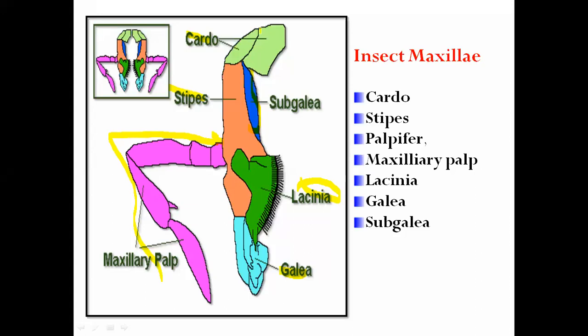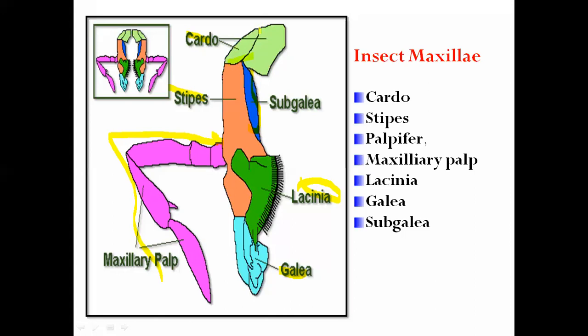Just to remind you, we learned the head capsule; at the lower end of the gena, that is the postgena, is where this cardo is articulated. समजून घेण्याचा प्रयत्न करा. जे आपण फिगर बघितली होती हेड कॅप्सूलची, त्या ठिकाणी लॅटरल साइडचा एक पार्ट होता जेना, that is the lateral side of the insect head, that is gena, and posteriorly the postgena, where actually this basal part of the maxilla, the cardo, which is triangular, is articulated in the head region and attached to the postgena. हा कुणाला तरी अटॅच असणार ना, हा कुणाला अटॅच आहे? पोस्ट जेनाला. Otherwise you can write, no problem.